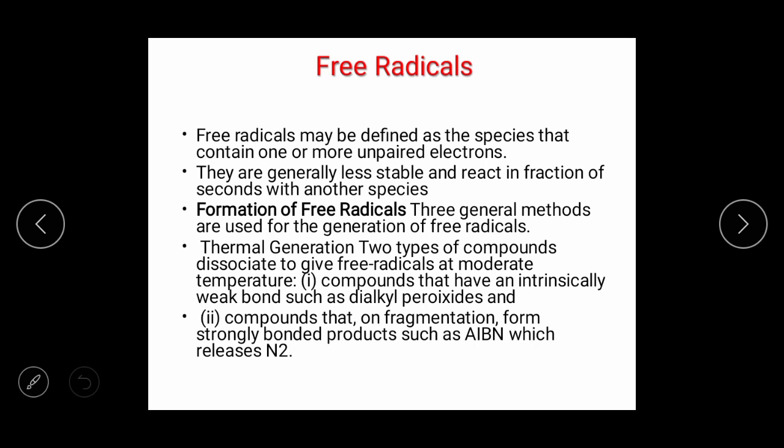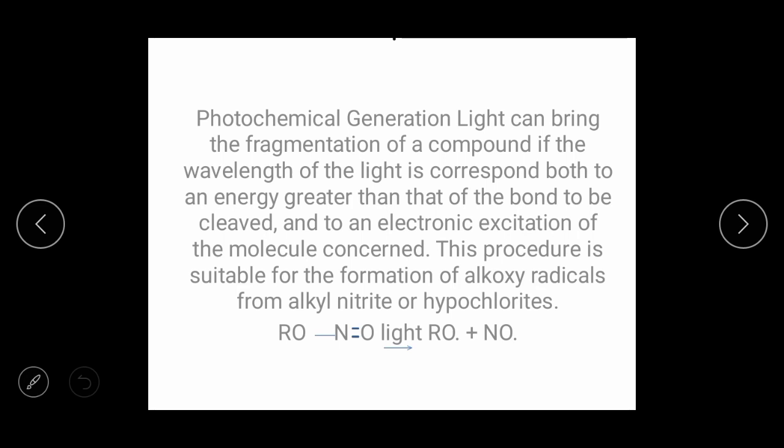When you see the formation of free radicals, there are two methods. The first one is thermal generation and the second one is photochemical. When you consider thermal generation, there are two types of compounds that dissociate to give free radicals. The first is a compound that has an intrinsically weak bond, such as dialkyl peroxide. The second is a compound that fragments from strongly bonded products, such as AIBN. AIBN means azoisobutyronitrile.